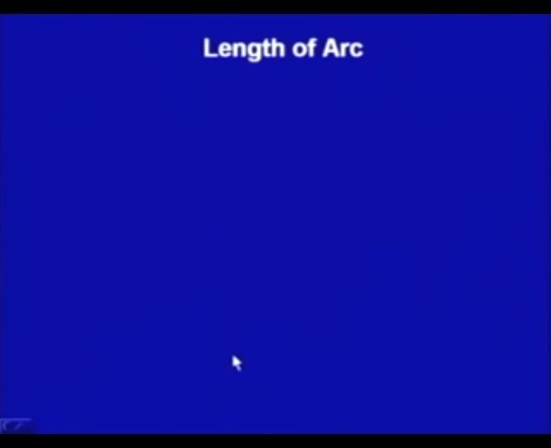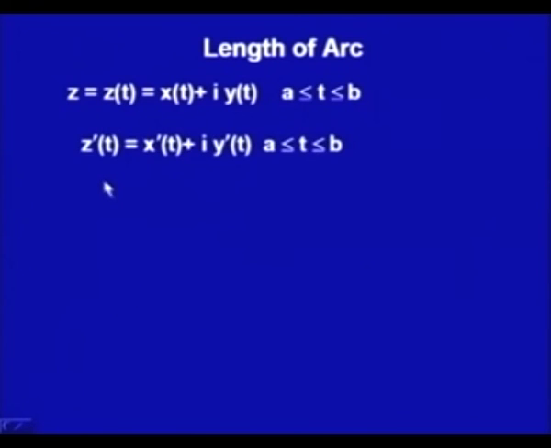Now, come to another thing. Suppose I have a curve or arc z(t) as x(t) plus i y(t) such that the functions x and y are both continuous and differentiable. That says I can get the derivative z dash t as x dash t plus i y dash t in the range a to b.